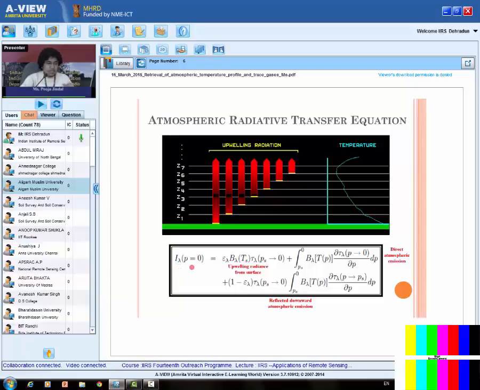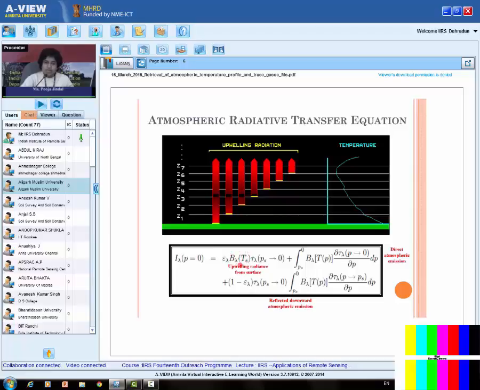Now this radiation can be separated into three main terms, and we'll discuss them one by one. The first term is the upwelling radiance from the surface, meaning the radiation which has been emitted from the surface of the Earth, and how much of it has reached the top of the atmosphere. Like here in this figure, this represents the surface of the Earth. From here this radiation has been emitted, it has passed through the atmosphere and reached the top. So we have to see how much of this has reached the top. Here B lambda Ts is the emission from the Earth's surface. Ts is the surface temperature.